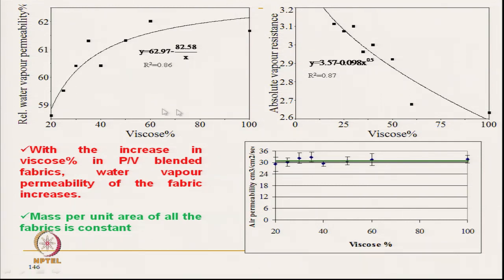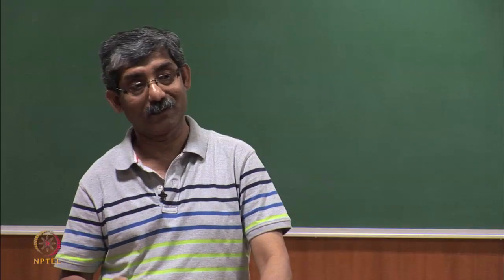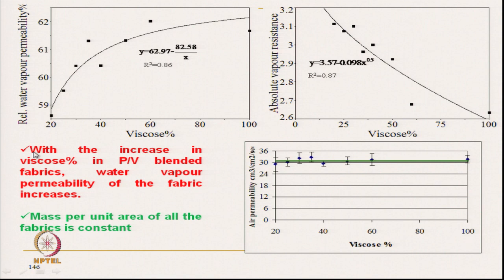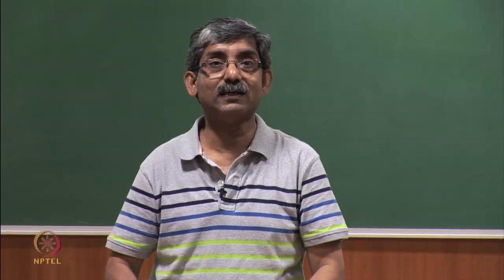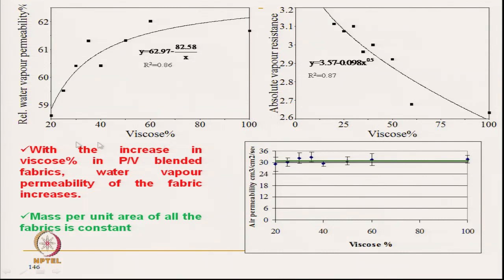The same fabrics we discussed in the last class, with liquid water transmission, wicking. In wicking, what we have seen is the effect of increasing viscose content from 20% to 100%, where 20% means 20% viscose and 80% polyester.